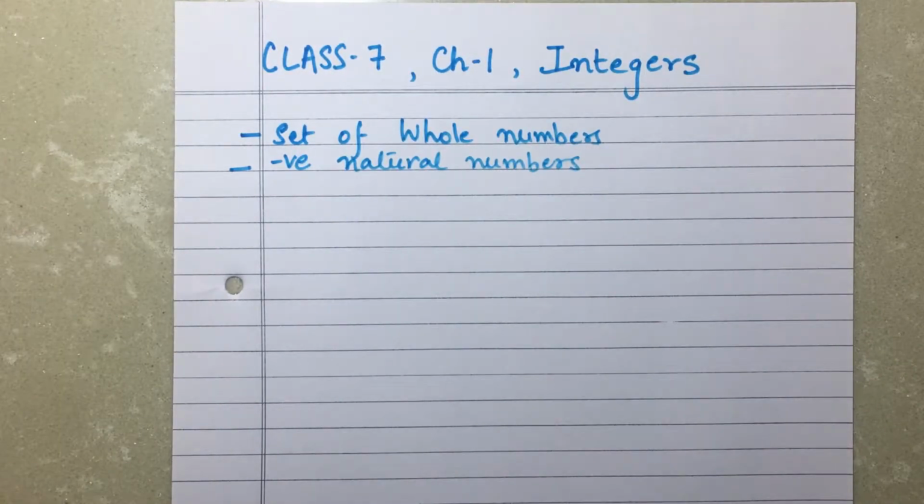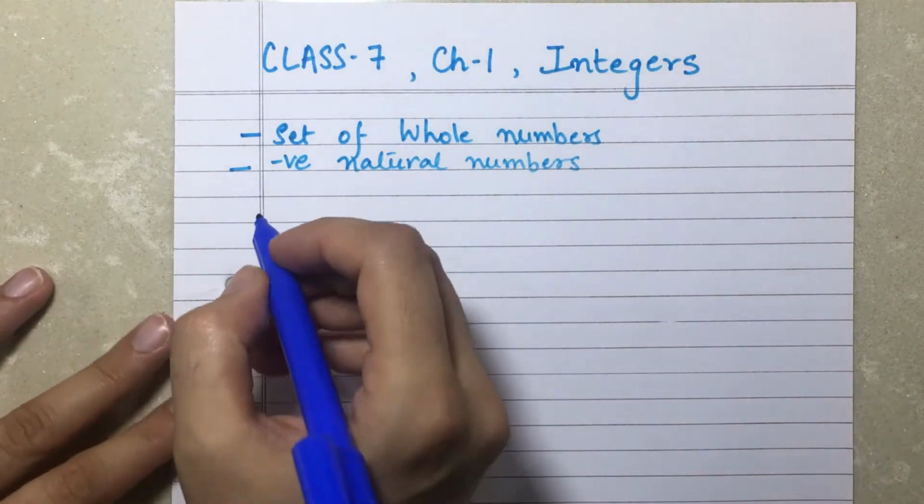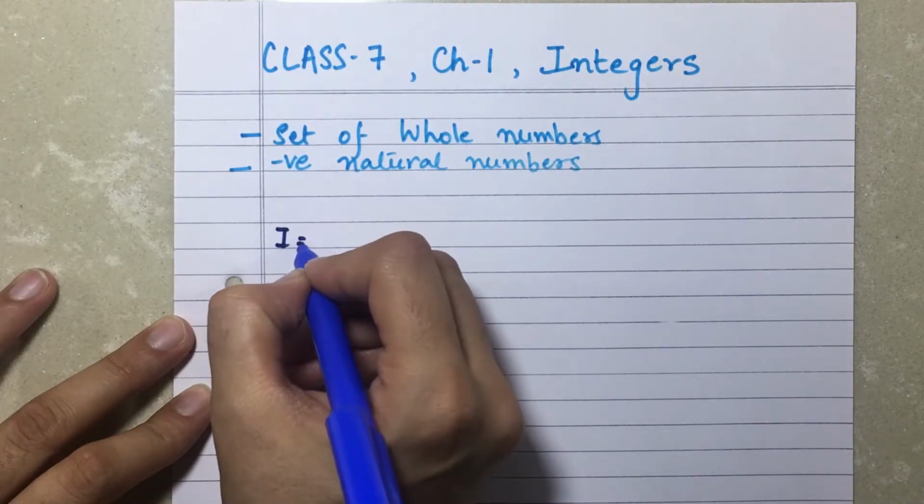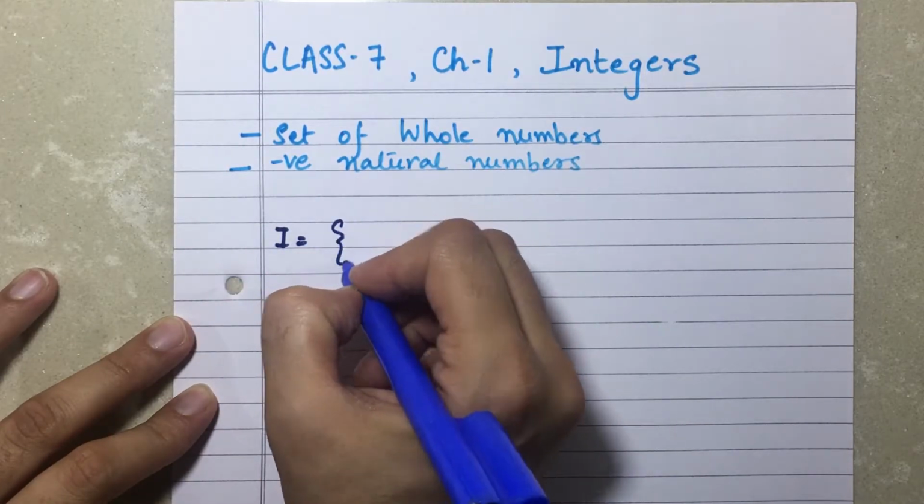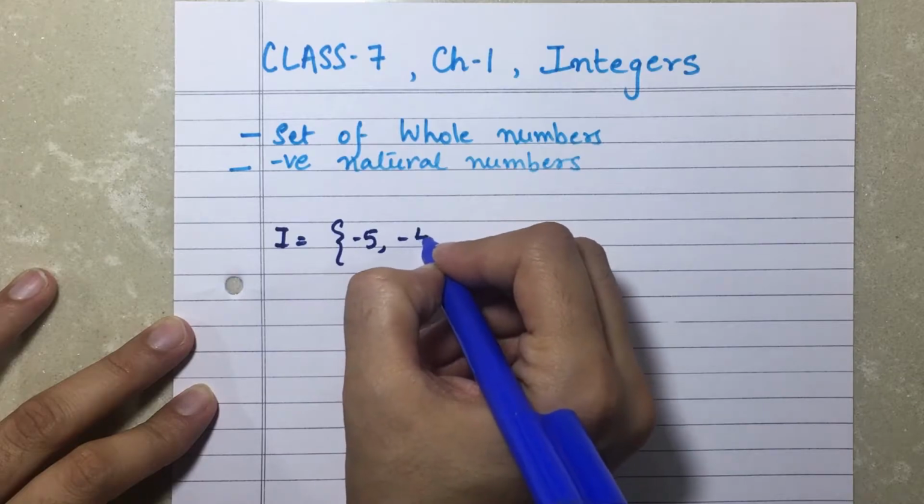We all know that whole numbers are numbers which start from 0, the positive numbers 0, 1, 2, 3, 4, 5 and so on. And we are going to study the next part of numbers, which is negative numbers. We can also represent that integers is a group of numbers where we have negative numbers.